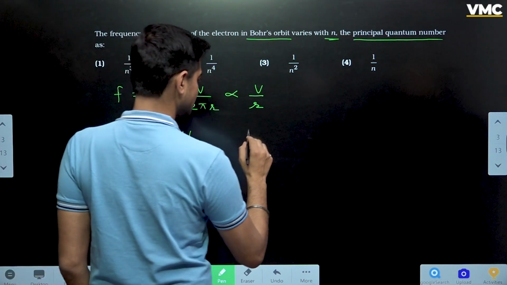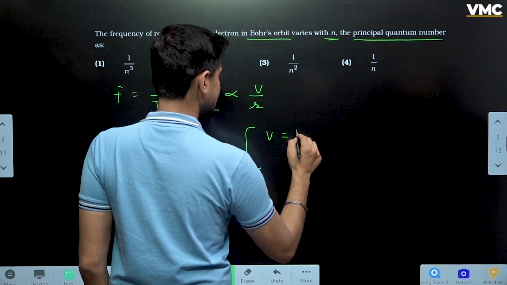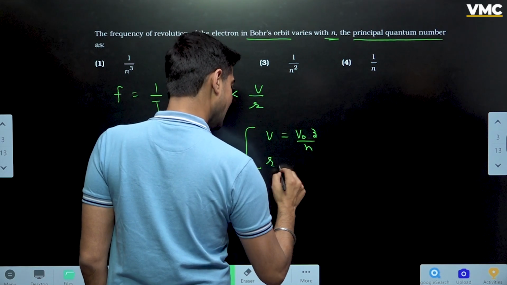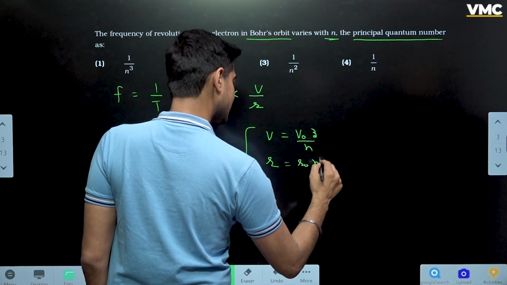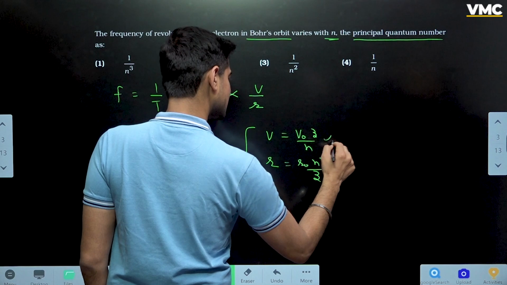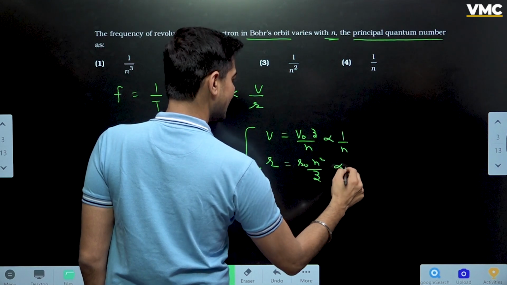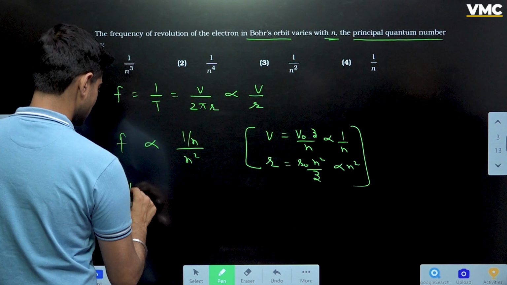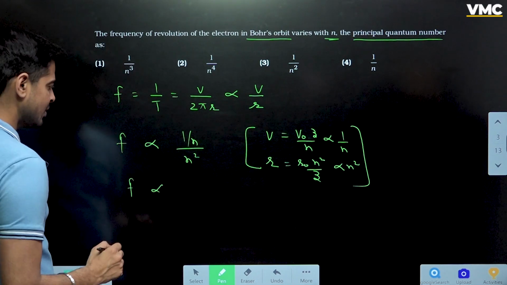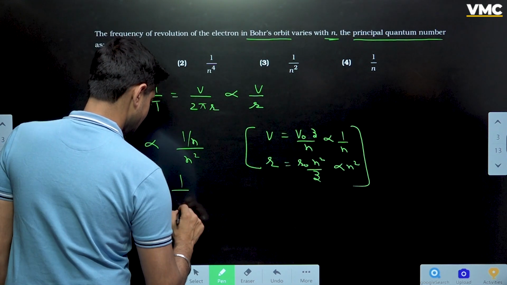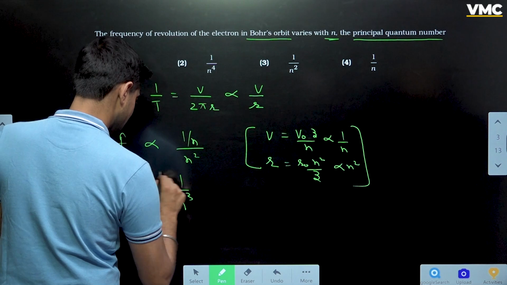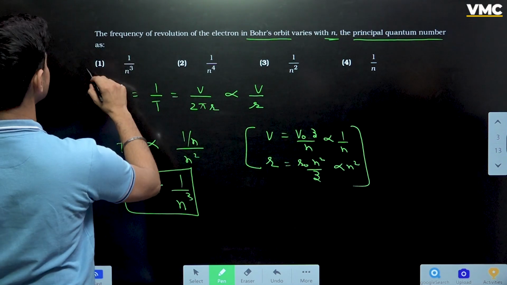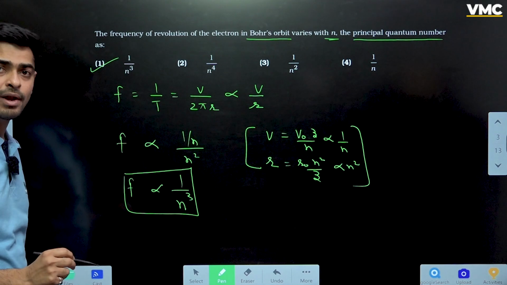Okay, see, all of you should know that V is equal to V naught Z by n and R is equal to R naught n square by Z. So this is inversely proportional to n and this is directly proportional to n. All right, perfect. So what I get here, frequency is going to be directly proportional to 1 by n cube. All right, so the correct answer is option number 1.